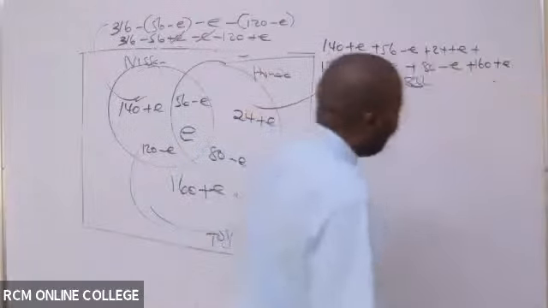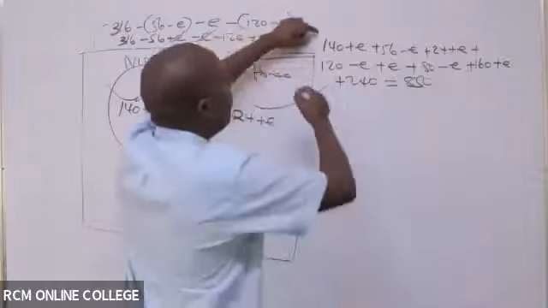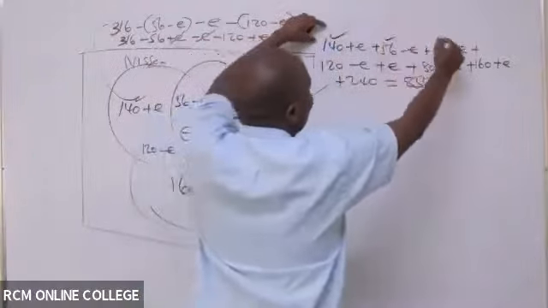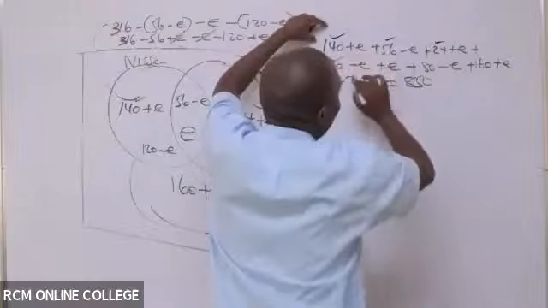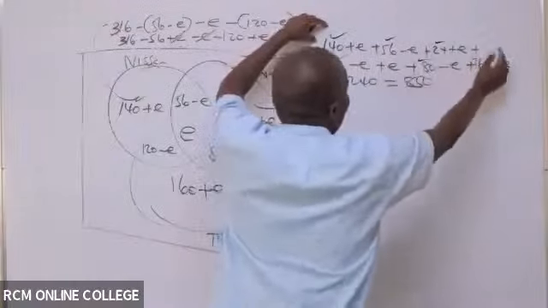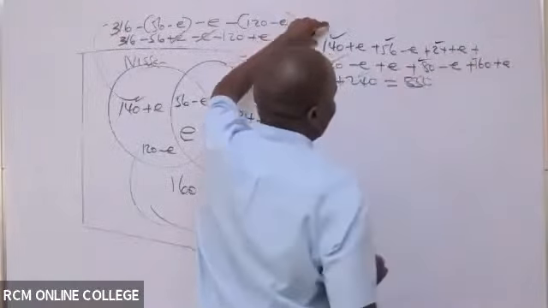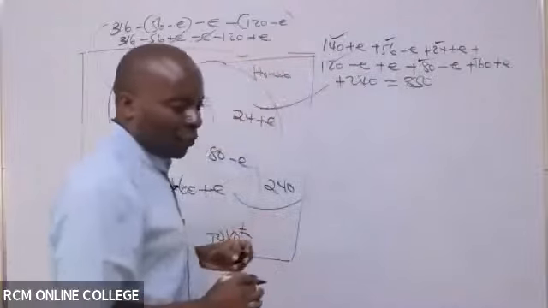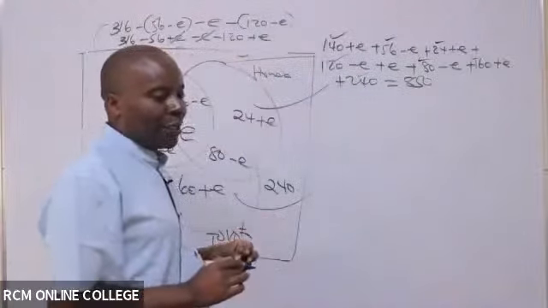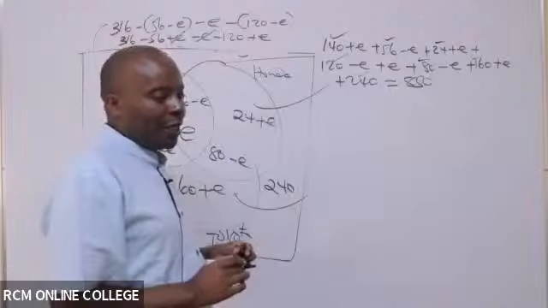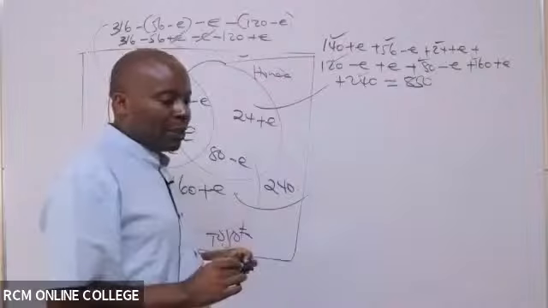So please put like terms together. 140, 56, 24, add them. Is there somebody who is able to give me that total figure? When you add the constant numbers, what are you able to get?